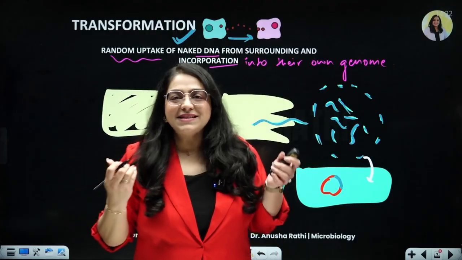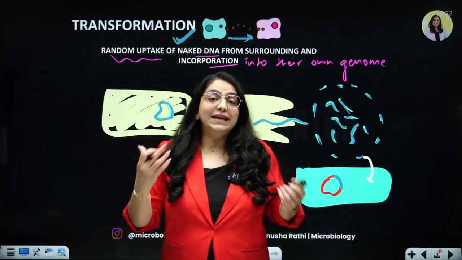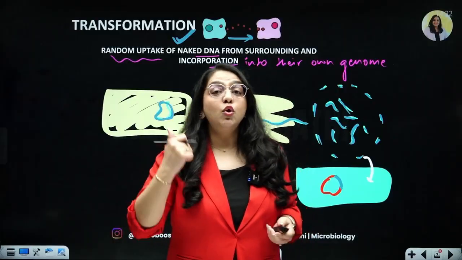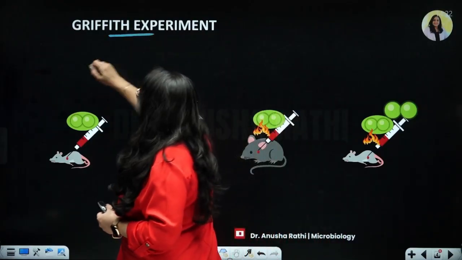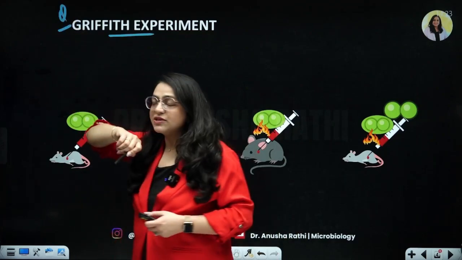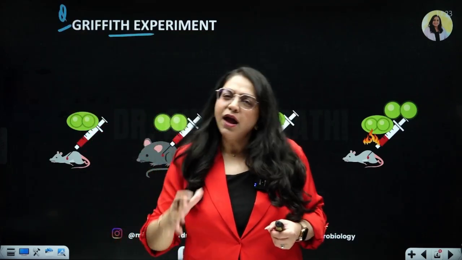Now you can't just have a hypothesis and say that things are happening like this, okay? You need to have a proof. So who proved this process of transformation? It was Griffith. Now this Griffith experiment is a commonly asked question, and instead of rote learning it and revising it again and again, once and for all, let's talk about it and finish this topic.